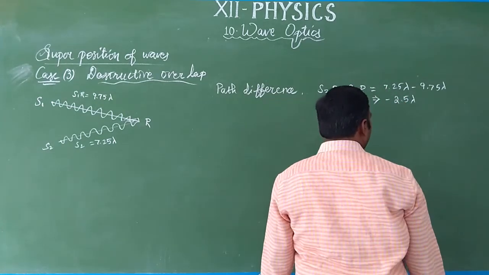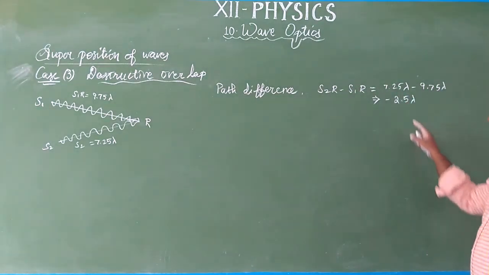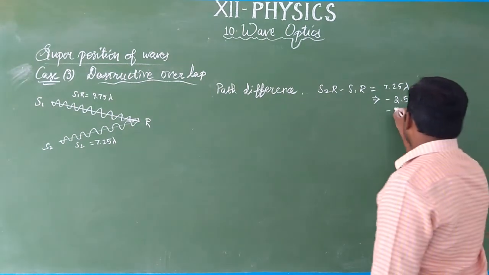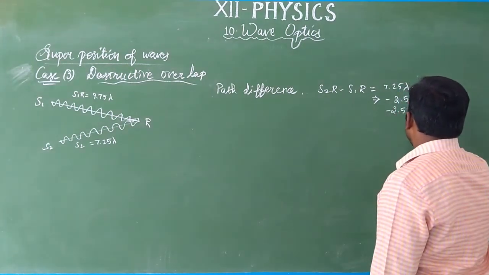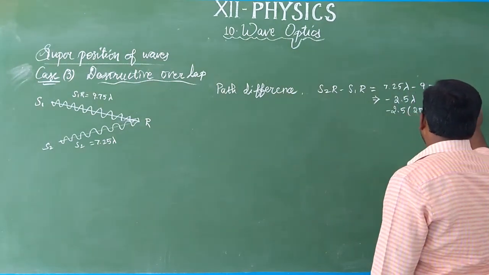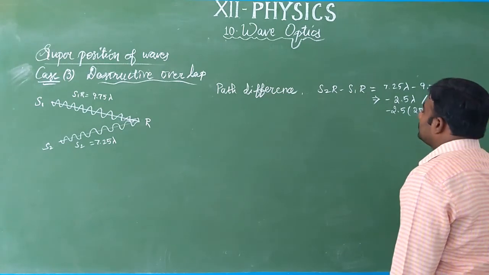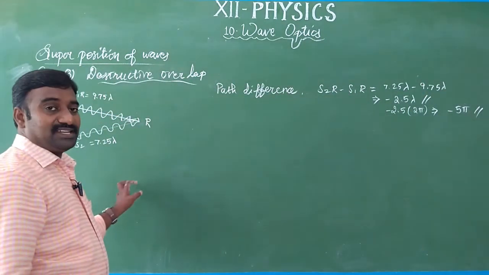So minus 2.5 lambda, what is the phase? 1 lambda is equal to 2 pi. So minus 2.5 into 2 pi, which is equal to minus 5 pi. So this is the phase difference. Now we want to determine the resultant displacement.